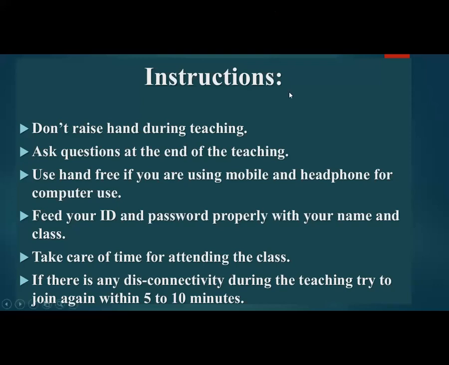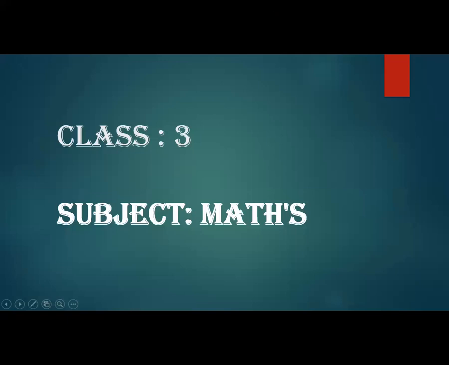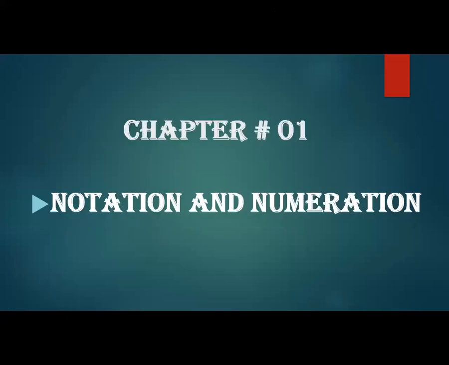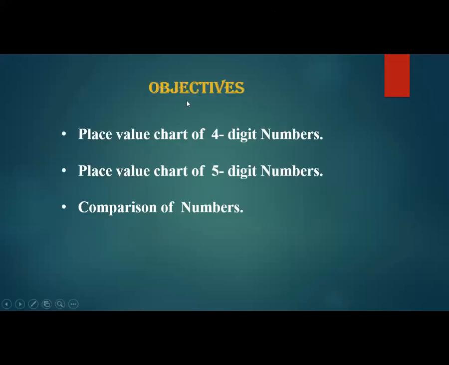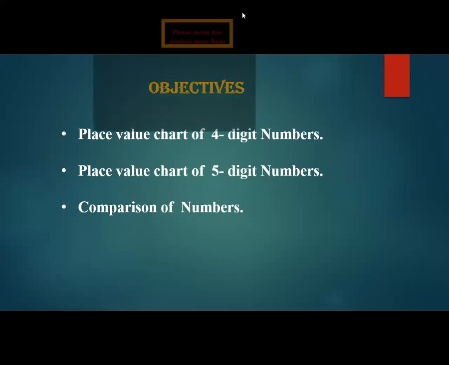Okay, so I'm going to start chapter number 1, notation and numeration. In the previous class we have done a review of 3-digit numbers, and we started learning 4-digit numbers. So today's objectives are place value of 4-digit numbers, place value chart of 5-digit numbers, and comparison of numbers. These are today's objectives.